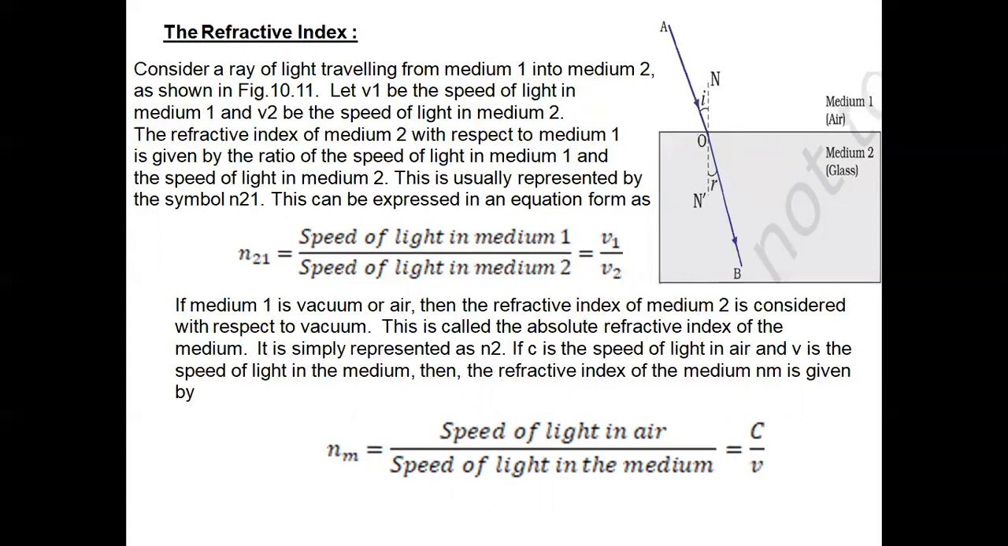Now, next. If medium 1 is a vacuum or air, it means in medium 1 we are using only air, and we are not showing any water, glass or plastic. Then the refractive index of medium 2 is considered with respect to vacuum.